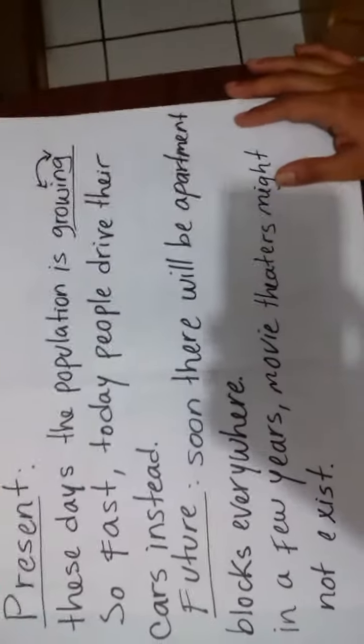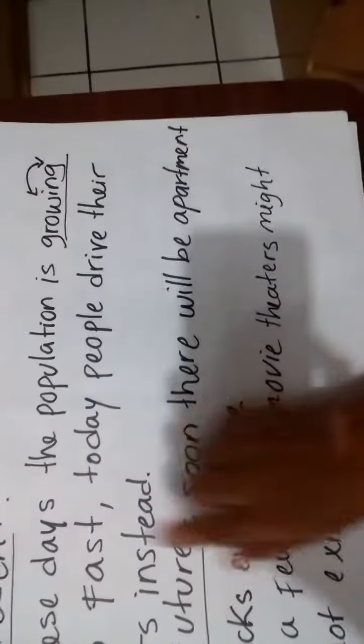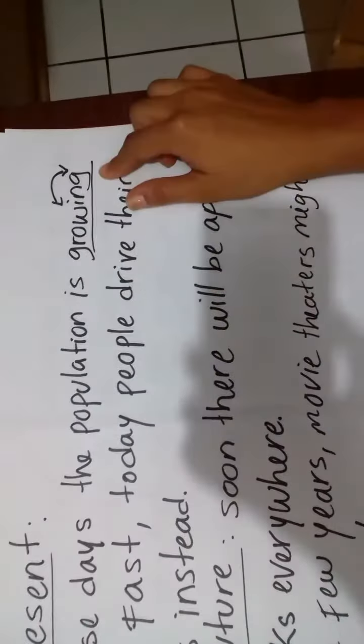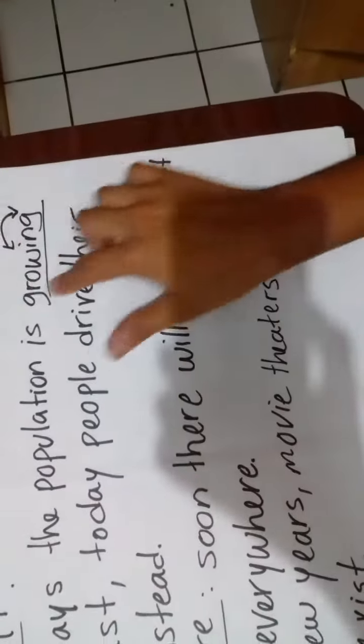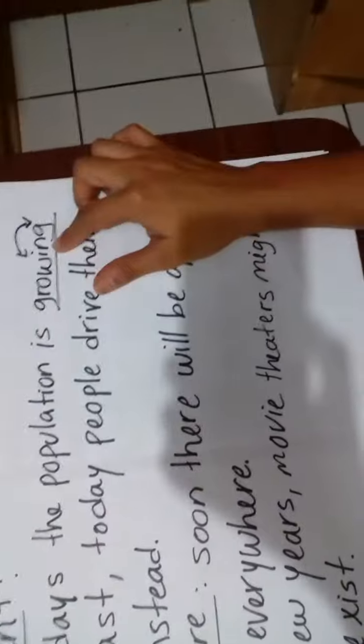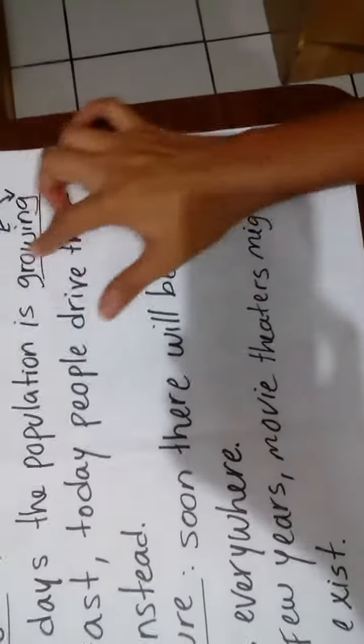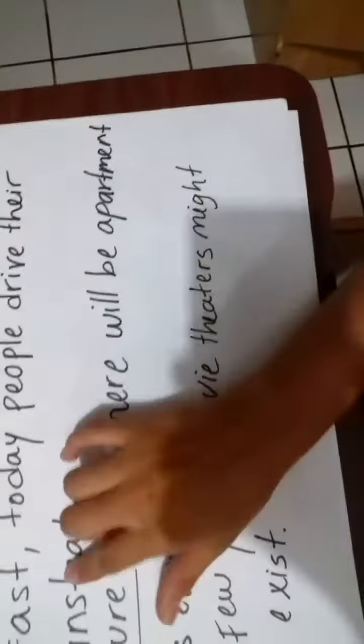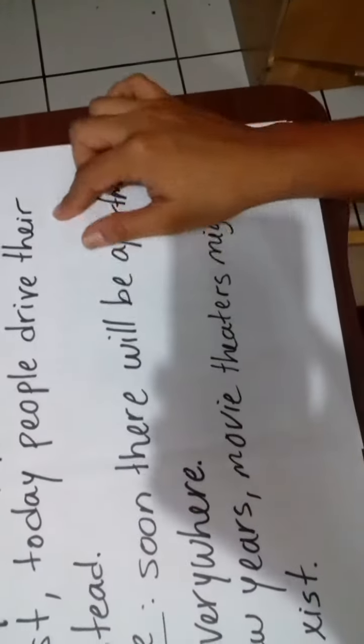We're going to use the present, and say these days. These days means estos días. The population is growing so fast. Growing. We are using ing for something that is happening at this moment. Growing so fast. Today people drive their cars instead.